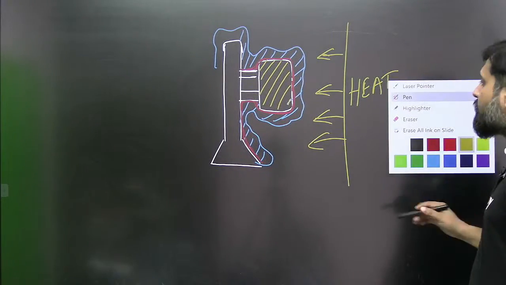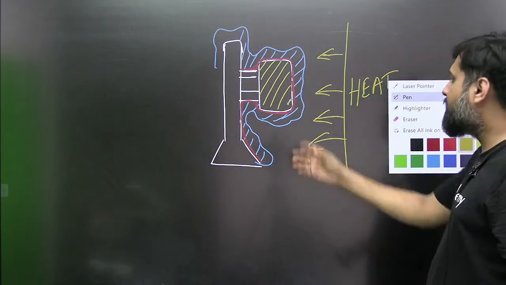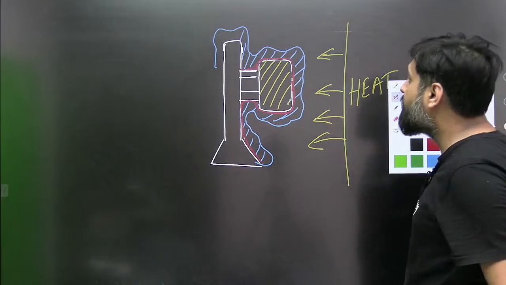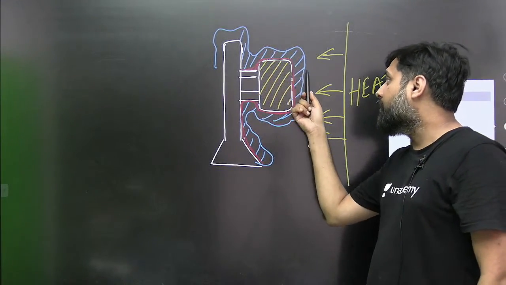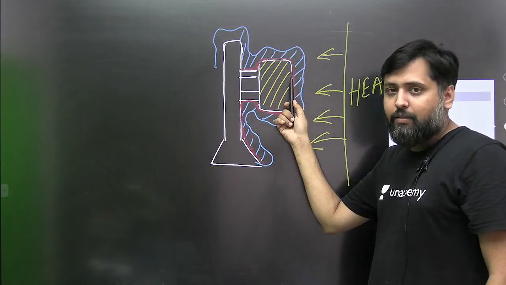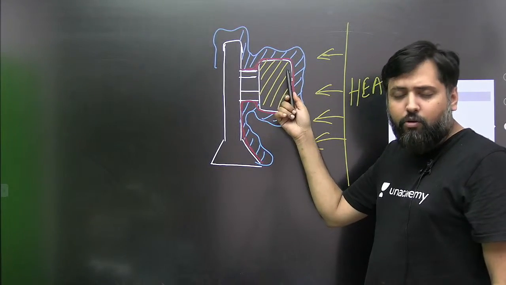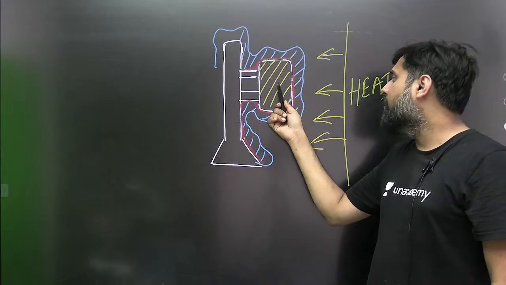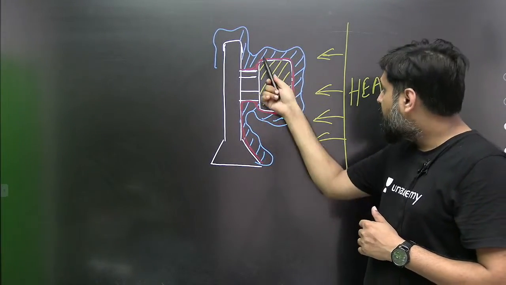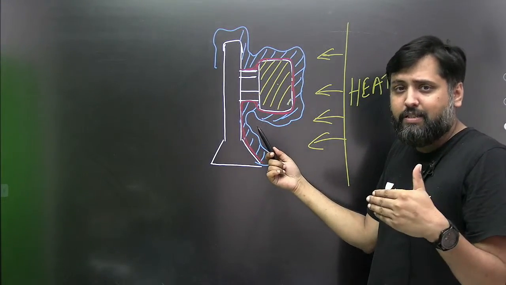As the wax starts to expand, undoubtedly there will be some coefficient of thermal expansion of the wax, and there will be some coefficient of thermal expansion of the coating outside the wax. Which will be more? Undoubtedly the coefficient of thermal expansion of the wax will be much more. The coefficient of thermal expansion of the shell outside, the coating outside, will be less.